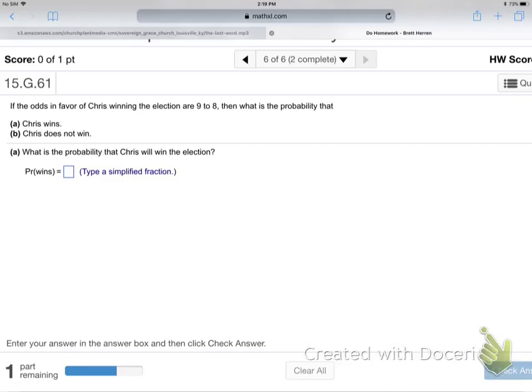Okay, so what is the problem? The odds in favor of Chris winning are 9 to 8. What's the probability that Chris will win the election? Let me give you a second, rather than me just whipping it out. I think you'll get more out of it. So now we're changing the opposite way, from odds back into probability. We just did probability to odds, now it's back. Give that a try. See if it's making sense for you. Think about the definition. Odds is for and against, probability is for and total.